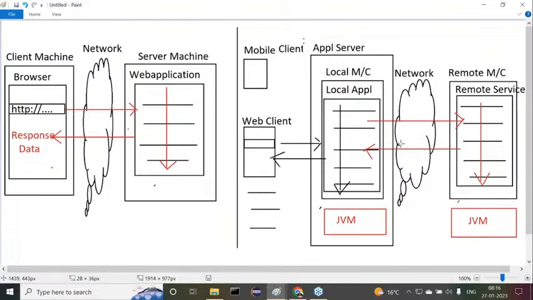Now, observe carefully. If durgasoft.com wants to accept payments online, Durgasoft must require banking services or not? But Durgasoft doesn't have its own banking service. Durgasoft is not a bank. Durgasoft is a training institute. It doesn't have any bank as of now. But it must take some banking services or not?